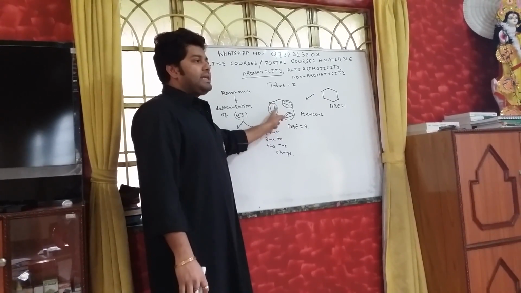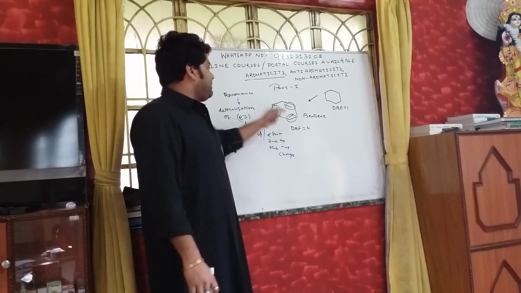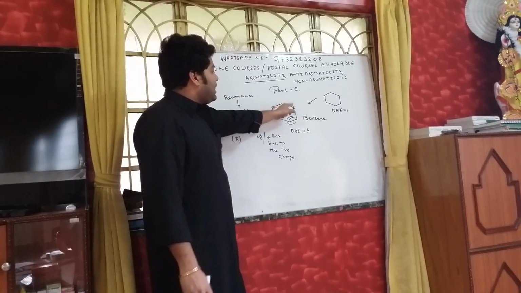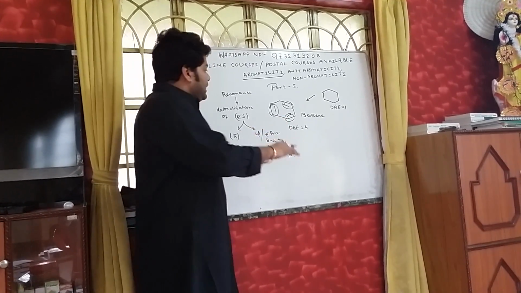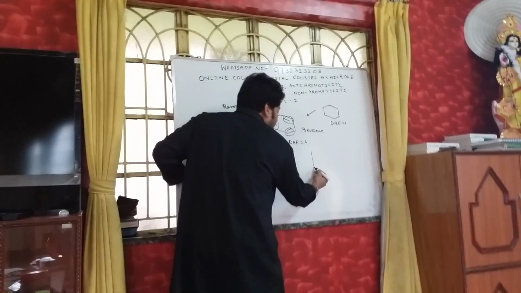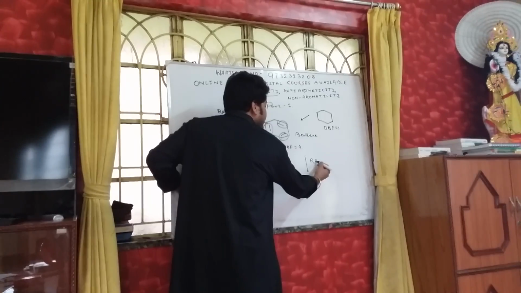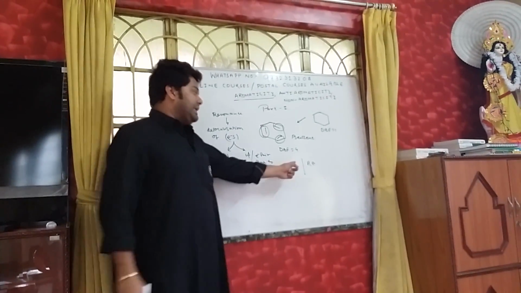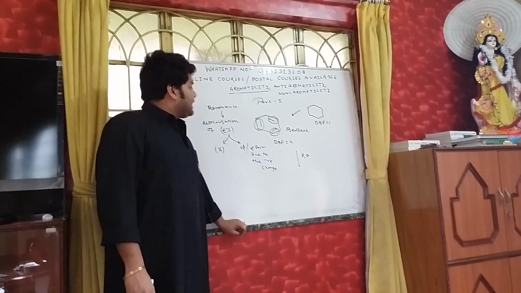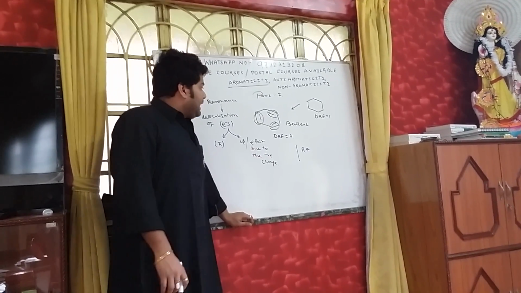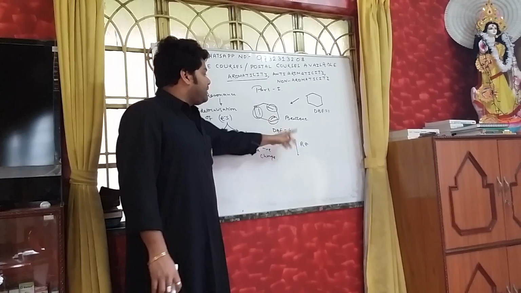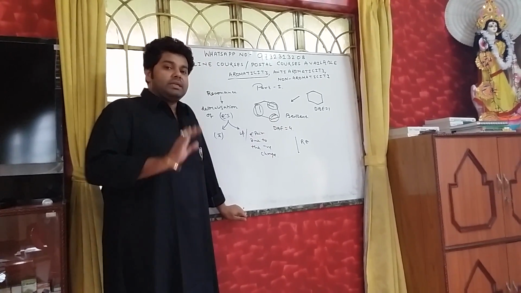So this is going to be extra stable. Why is it going to be extra stable? This is because you can delocalize the pi electrons, and therefore it will have a lowered value of energy, which is nothing but the resonance energy. So what is resonance energy? It can gain some resonating structures, and therefore it will have a lower value of energy, which is known as the resonance energy.